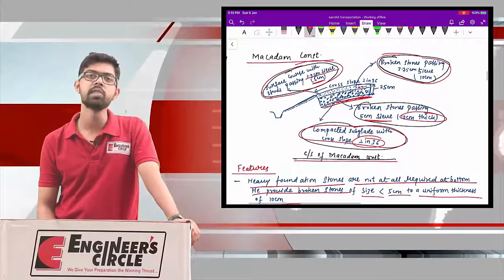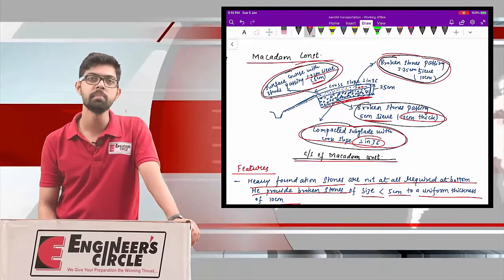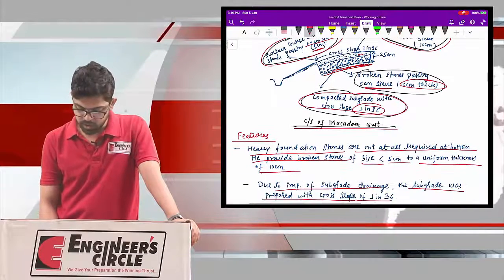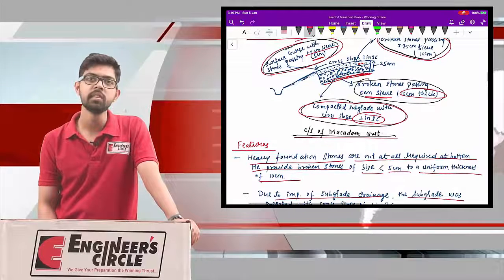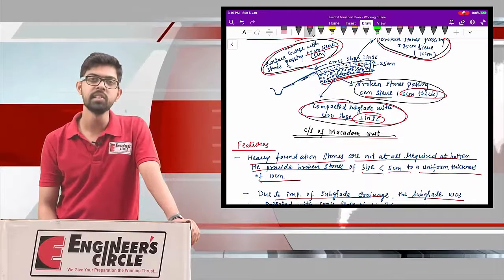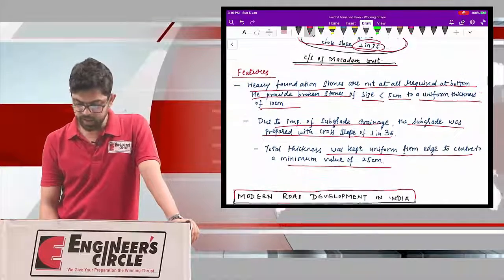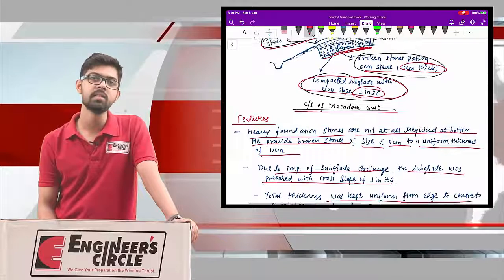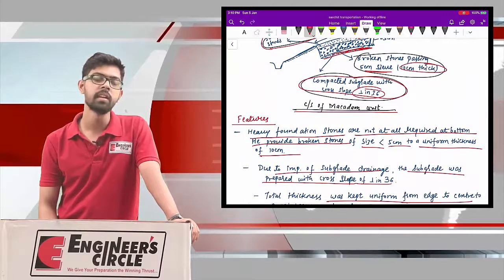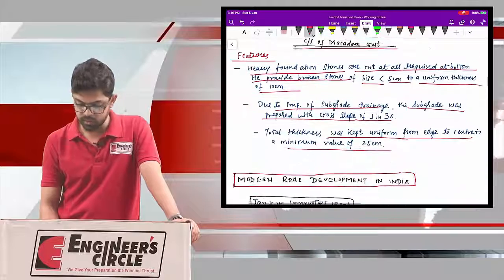First is the elimination of large size foundation stones being placed at the bottom. Second is the subgrade drainage. In order to provide efficient subgrade drainage, the subgrade is constructed at a cross profile of 1 in 36. And the third is that the total thickness will be kept uniform right from the edge to the center.